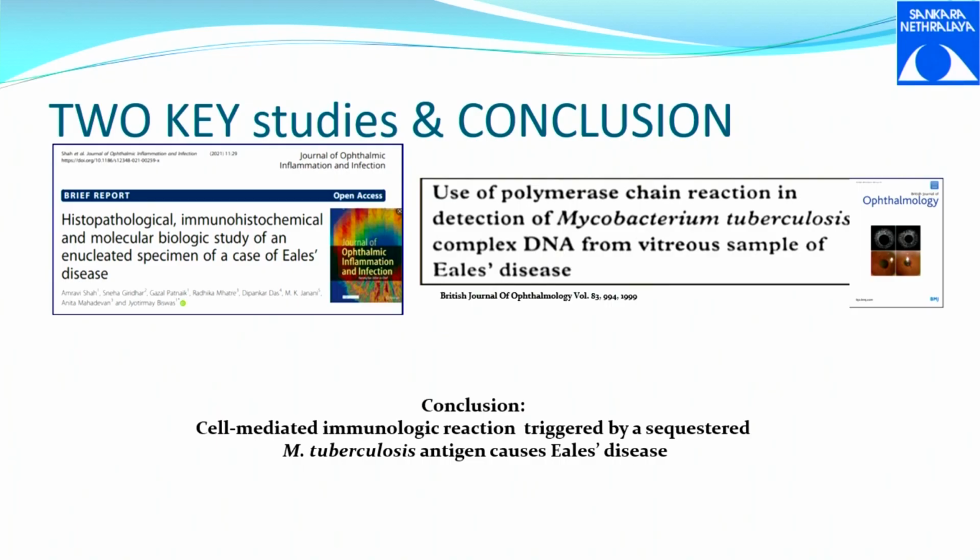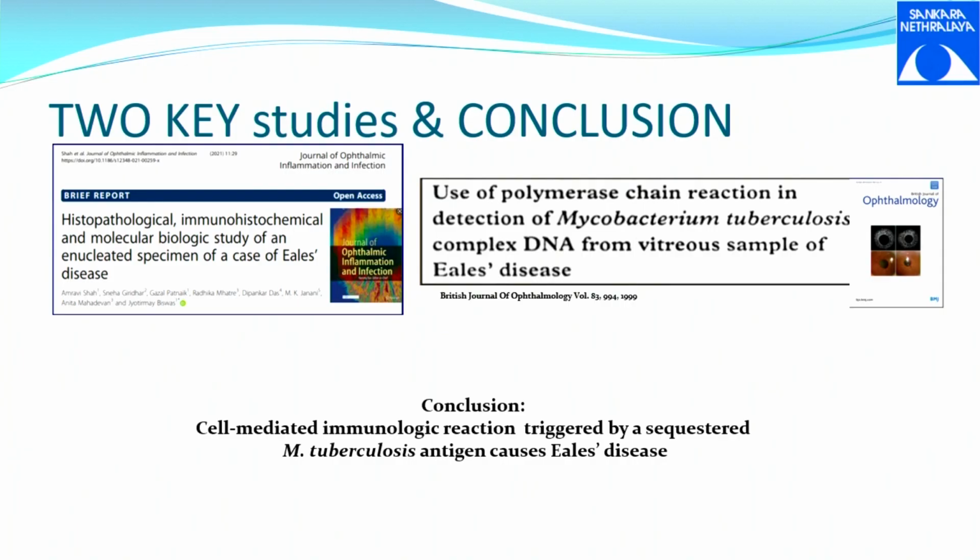So in Eales, there are two important studies which were done in our hospital. One, they did histopathological and immunochemical studies from enucleated specimens from cases of Eales disease, and the second study is that they did PCR to detect Mycobacterium tuberculosis from vitreous samples in Eales.